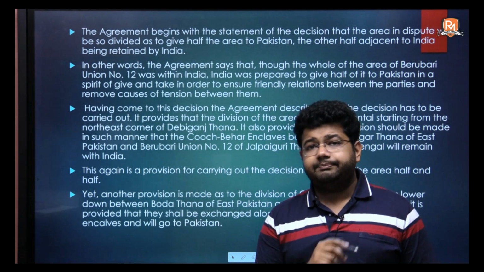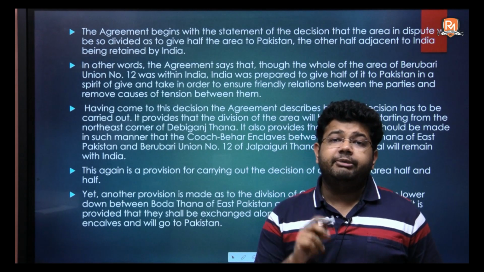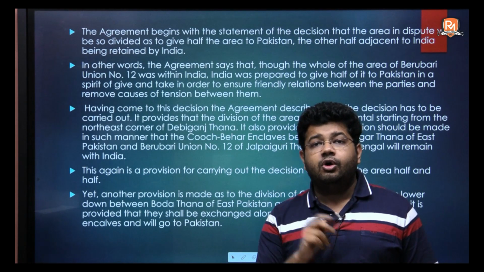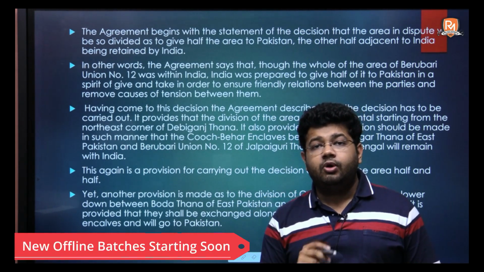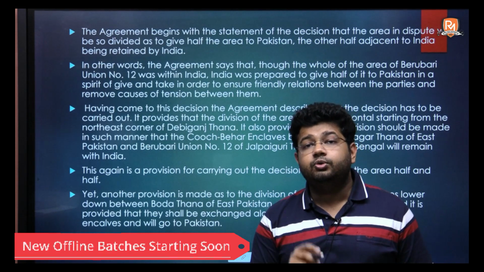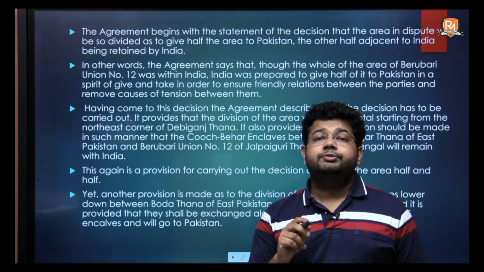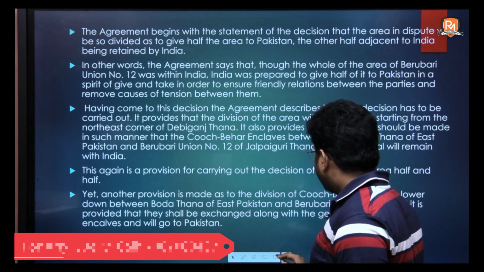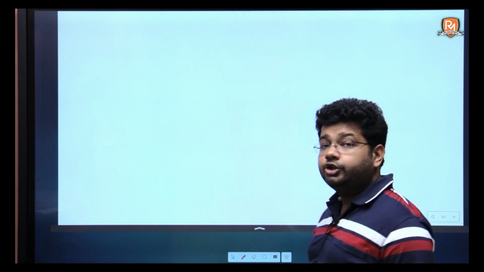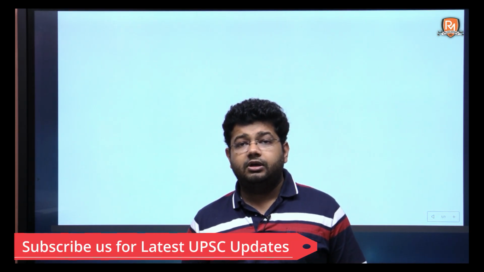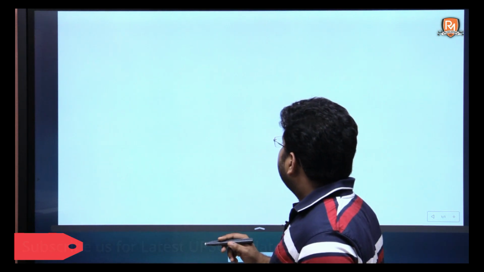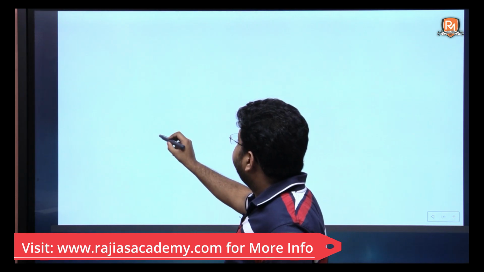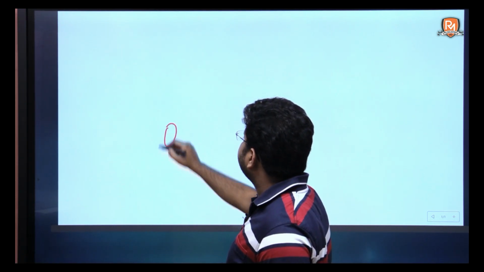The Supreme Court said that had this agreement been a part of the award or in continuation of the award, settling boundaries with respect to the award, then this dispute should have been solved in the manner given in the award. Now, what was the manner of division of territories that was given in the award? The Boundary Commission Award divided the territories on the basis of the locations of the police stations.